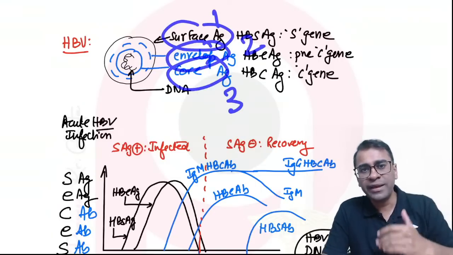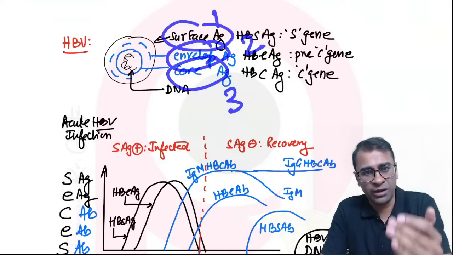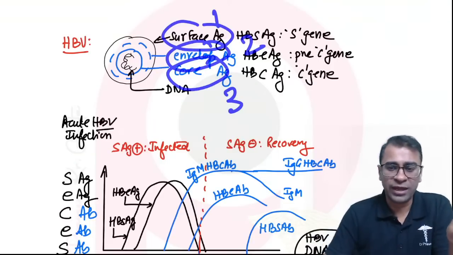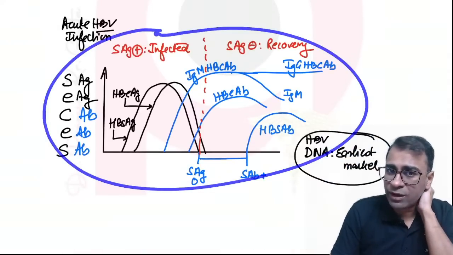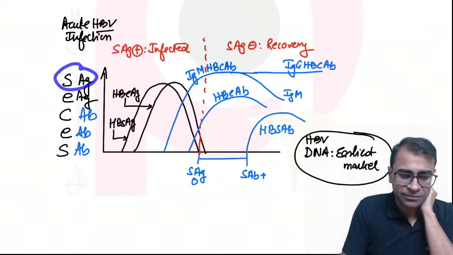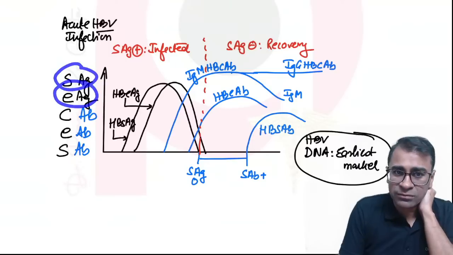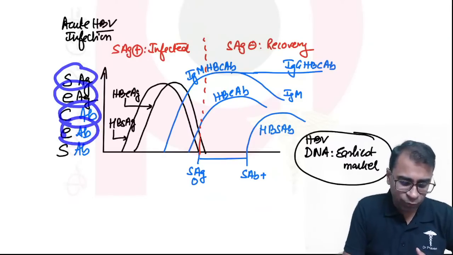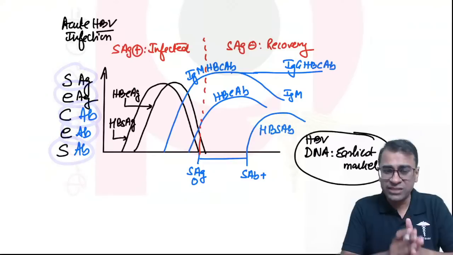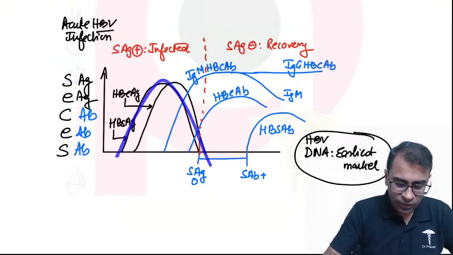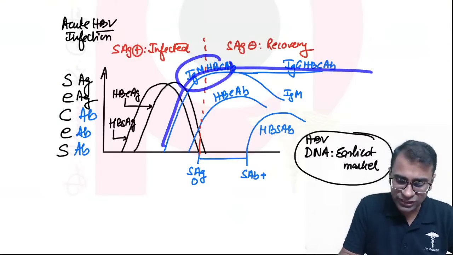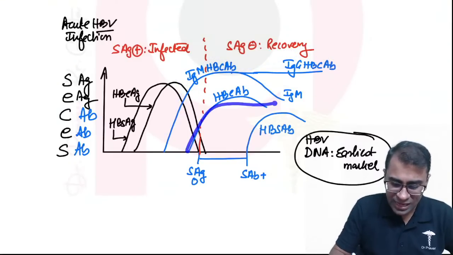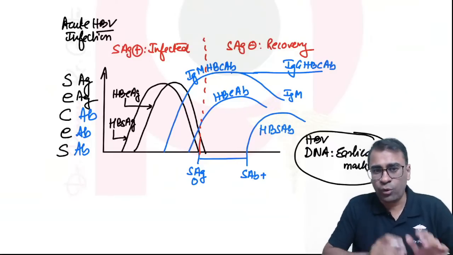However, core being insoluble will not be coming out into blood. However, antibody is produced against the core. So now look at this graph. The first thing to appear is surface antigen, then envelope antigen, then core antibody, and then in reverse, envelope antibody and surface antibody. So what is the sequence? Surface antigen, envelope antigen, core antibody, initially IgM and then IgG, then E antibody and then S antibody.